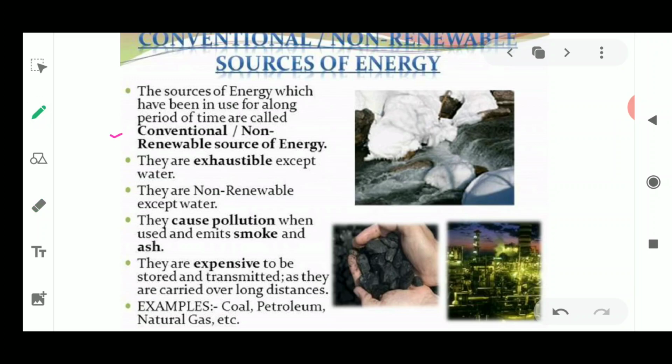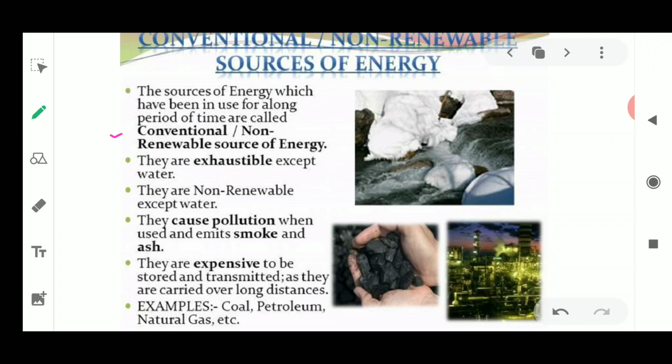These are the non-renewable sources of energy which cannot be renewed, meaning once they are exhausted they are not able to be formed again in a very small time span.